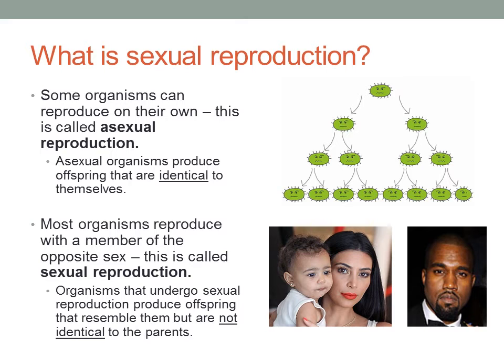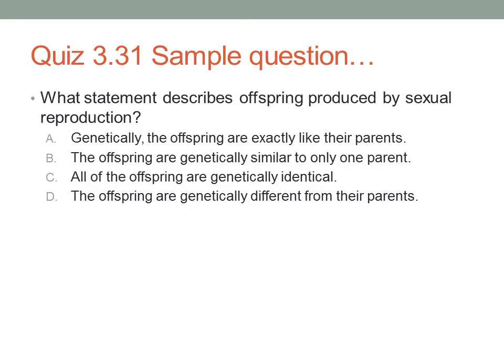She is not like the green bacteria at the top that look exactly like its parent, but instead she looks like a hybrid, or she resembles them in different ways. And so it's really important that you know that sexual reproduction allows for organisms to resemble their parents but not be identical to them.